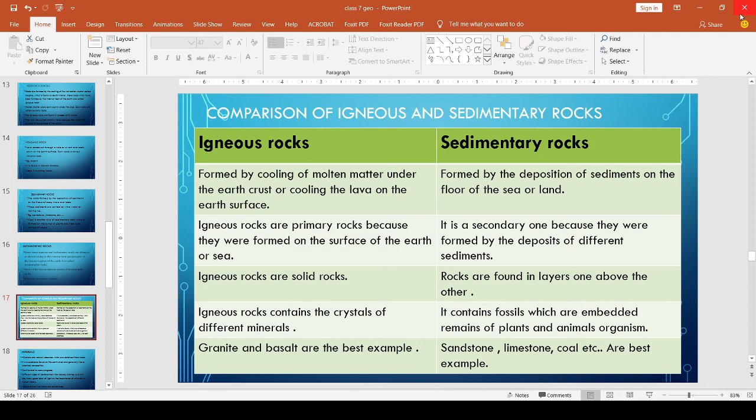Okay, clear? So today we learned about rocks and different kinds of rocks. Then we can discuss more in the next class.